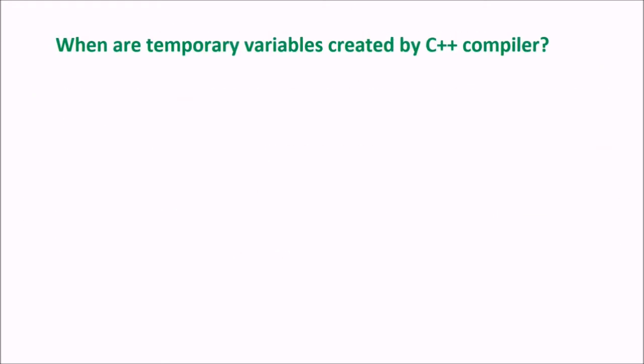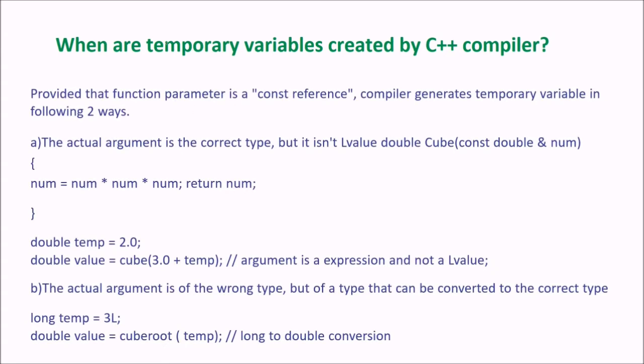Next we come to another question. When are temporary variables created by the C++ compiler? Provided that the function parameter is a const reference, the compiler generates a temporary variable in these two ways. First, the actual argument is the correct type, but it doesn't have the correct logical value, like double cube.